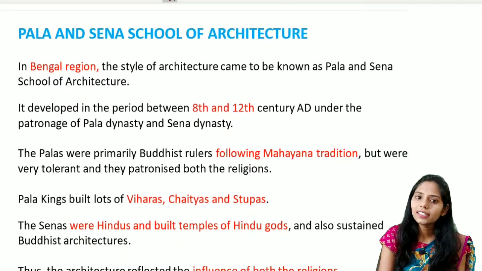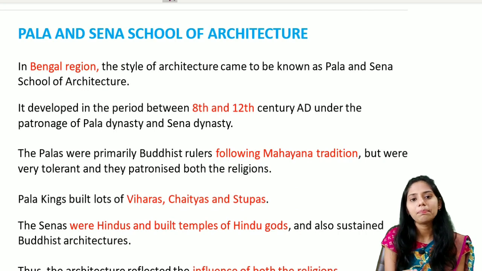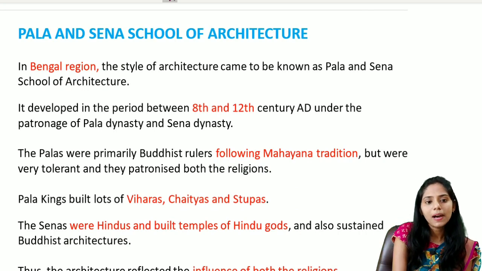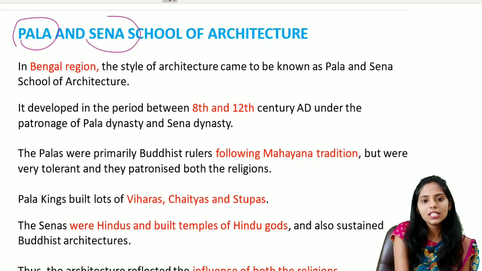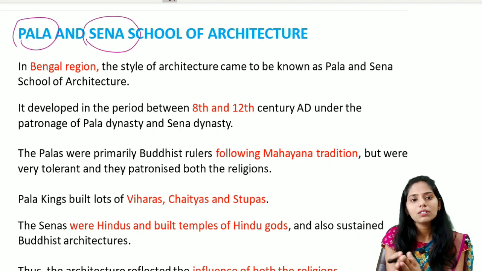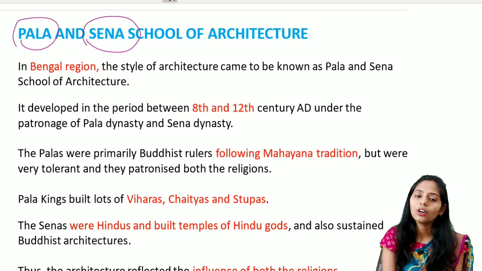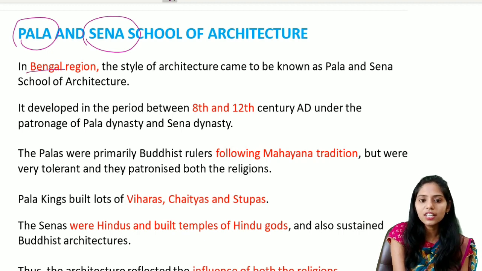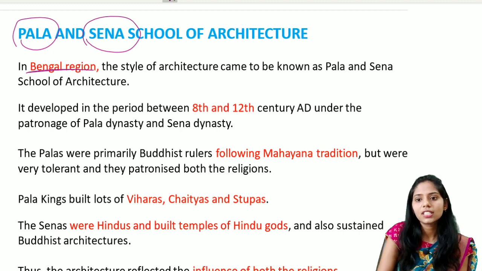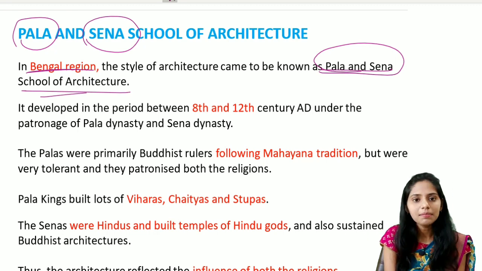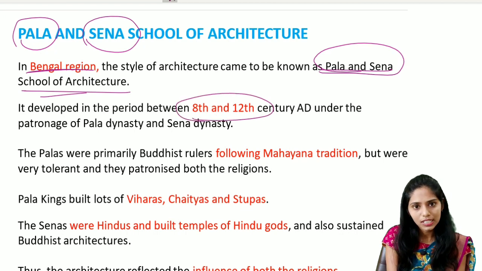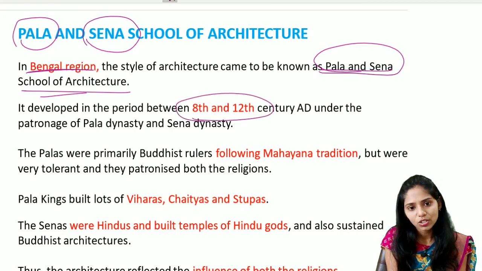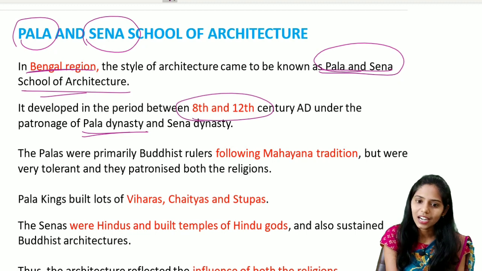And let us see the next school of temple architecture, that is the Pala and the Sena. The Palas were mainly Buddhist, and the Senas were Hindus. This Pala and Sena school of architecture is mainly seen in the Bengal region. This style came to be known as the Pala and Sena school of architecture, and it was developed mainly during the 8th to 12th century AD, under the patronage of the Pala dynasty and also the Sena dynasty.